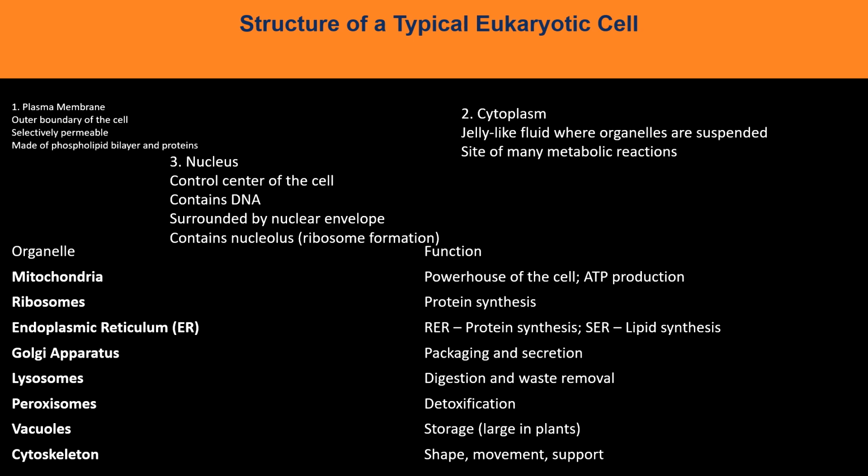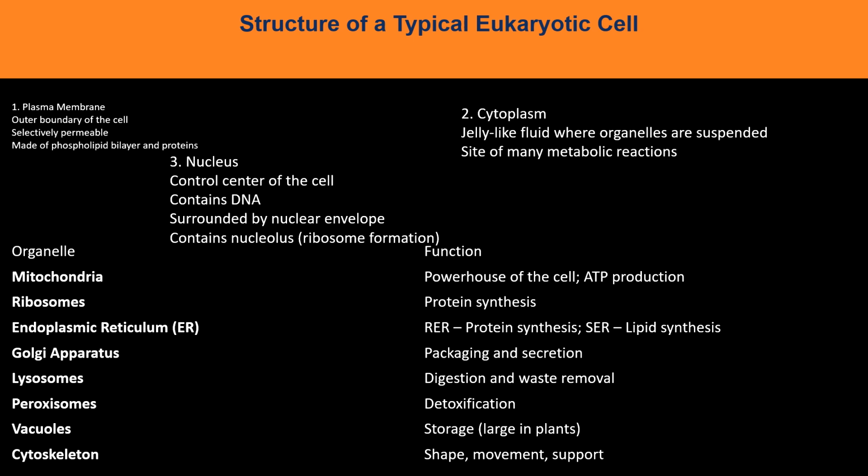So now the advanced kind of cell is the eukaryotic cell. It consists of various types of organelles. So first let's discuss the various parts of a eukaryotic cell. The plasma membrane is the primary component of a eukaryotic cell. It forms the outer boundary of the cell and it is selectively permeable and is made up of phospholipid bilayer and protein. We also call it PLP layer, protein lipid protein layer, with the lipid layer sandwiched between the protein layers.